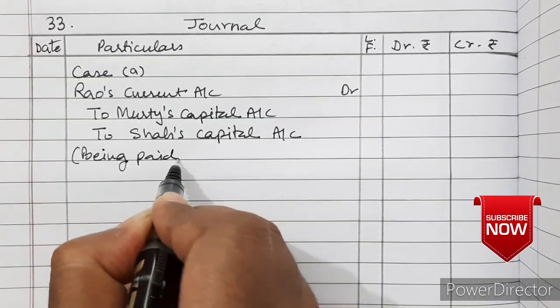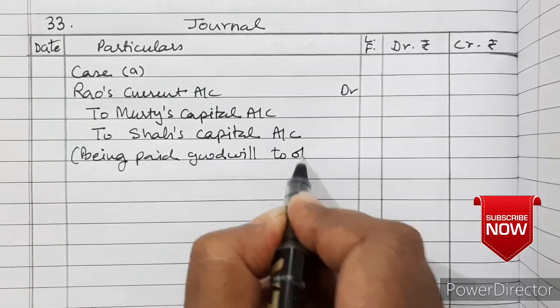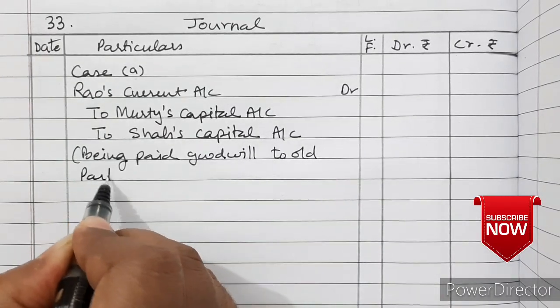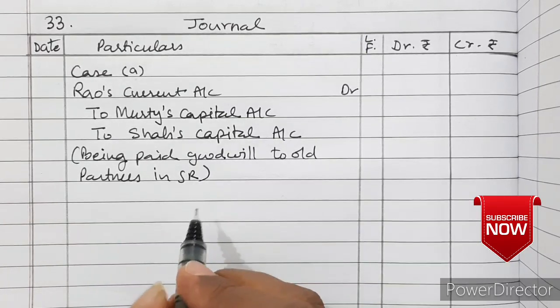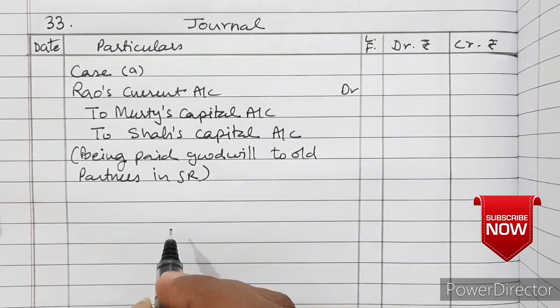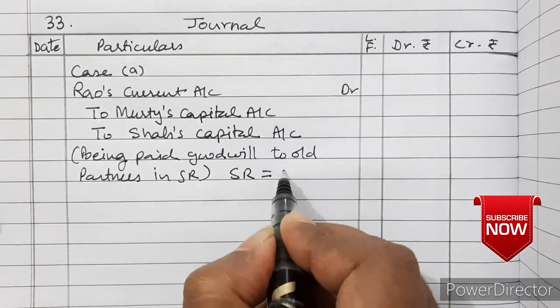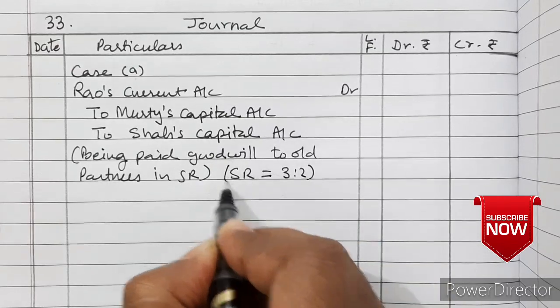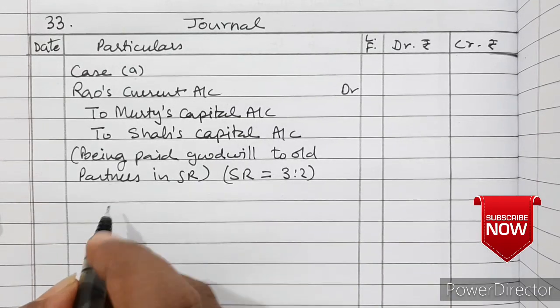Being paid goodwill to old partners in sacrificing ratio. So what is the sacrificing ratio? Sacrificing ratio is the old ratio itself here, 3:2. Even if you calculate, you will get the same. So let me help you in this.